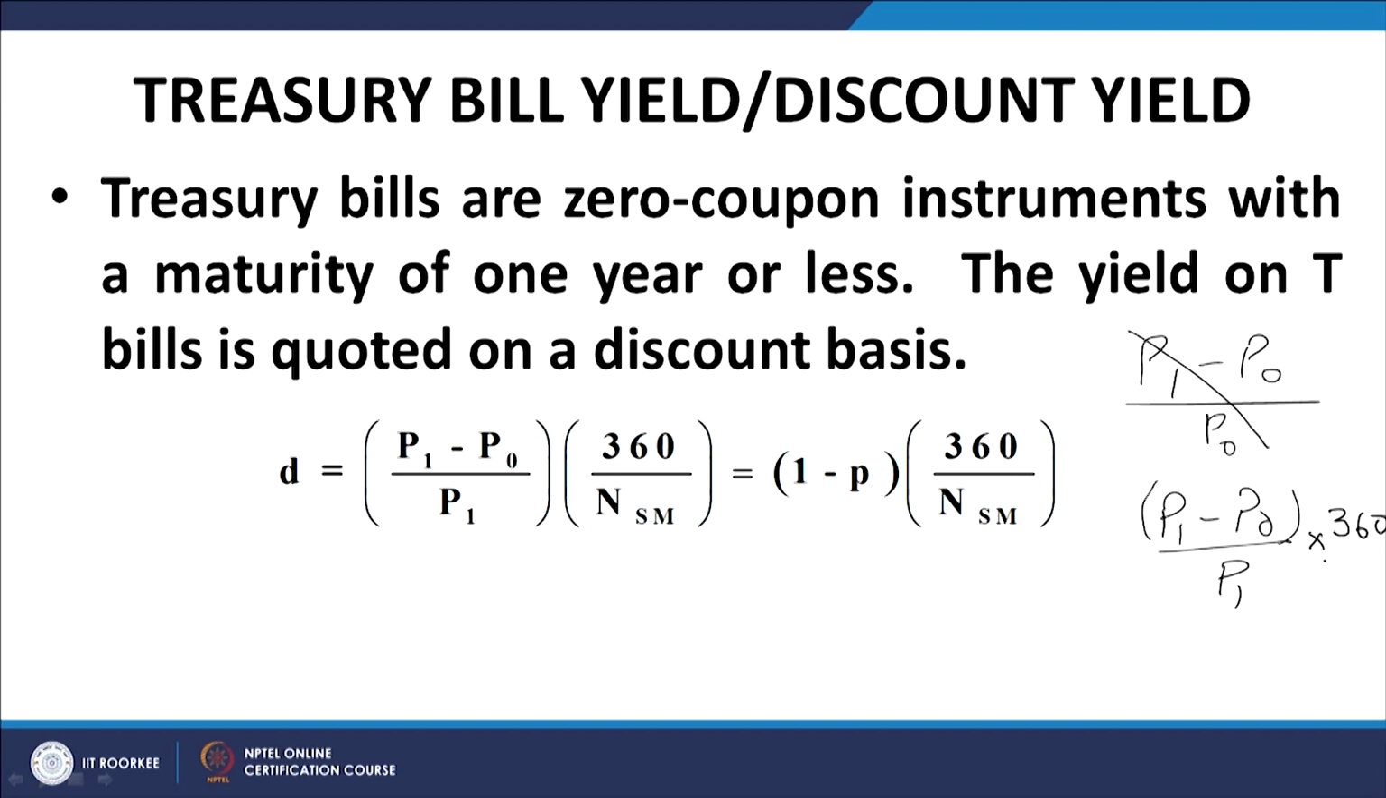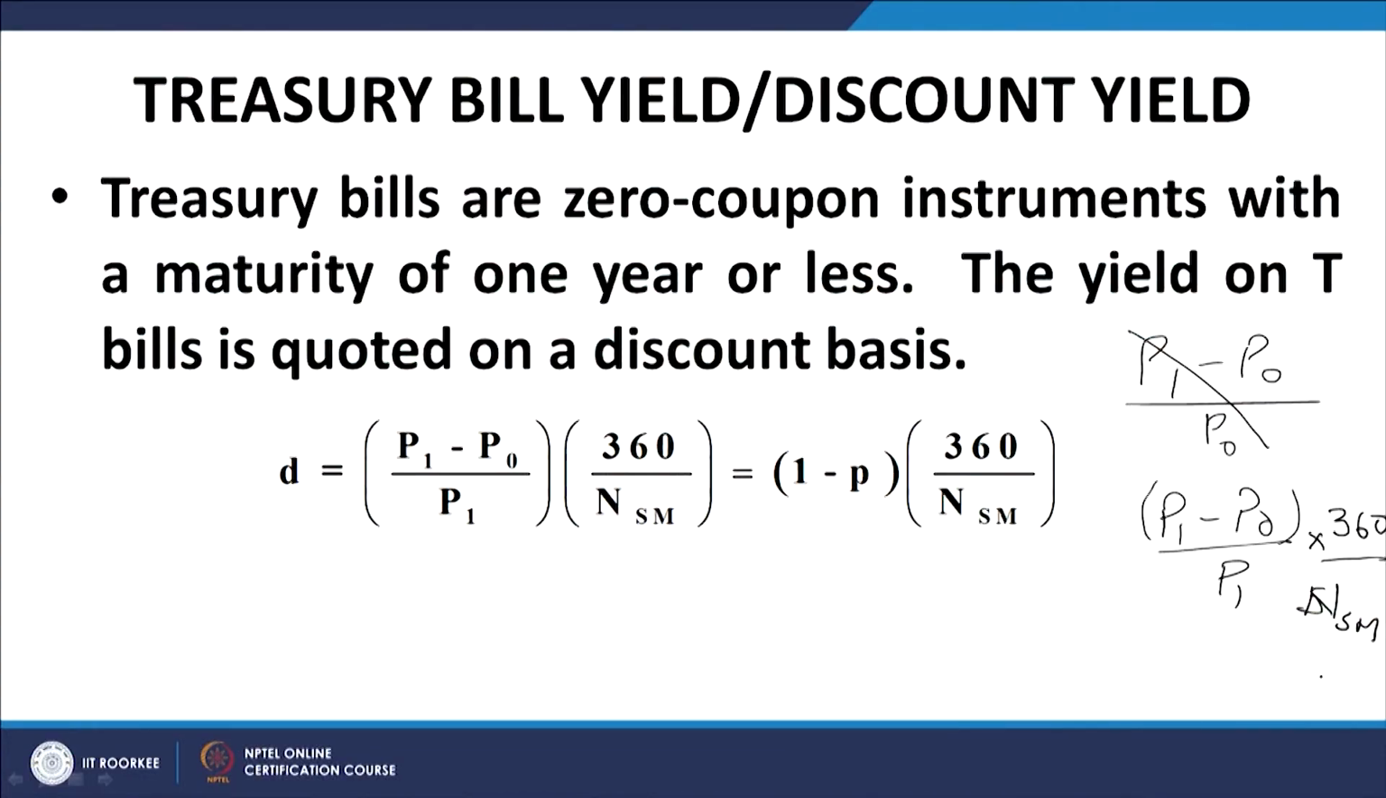360 days divided by the number of days n between settlement and maturity. So, these are two significant, and thirdly, as you can see here, this is a simple interest expression, it does not involve any compounding. So, there are three fundamental differences in the treasury bill yield versus the conventional bond yield that we talk about.